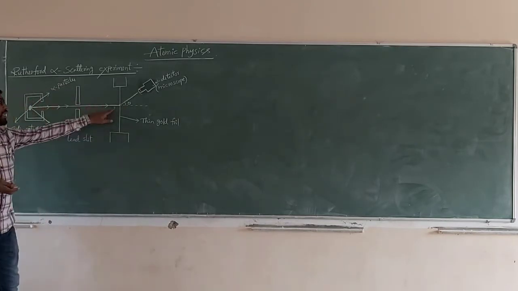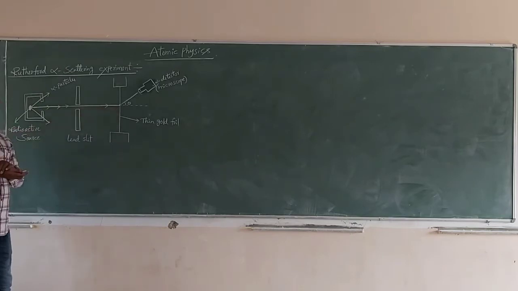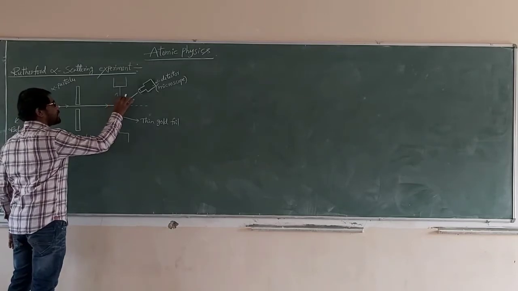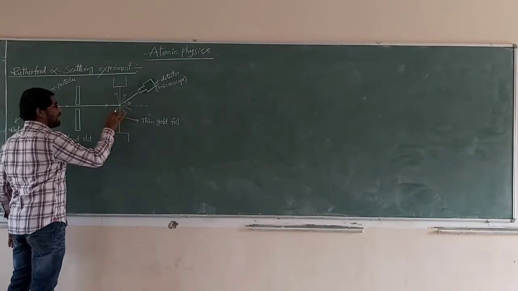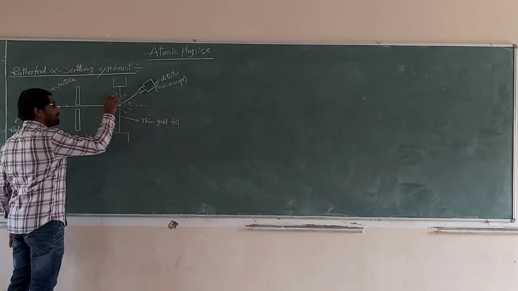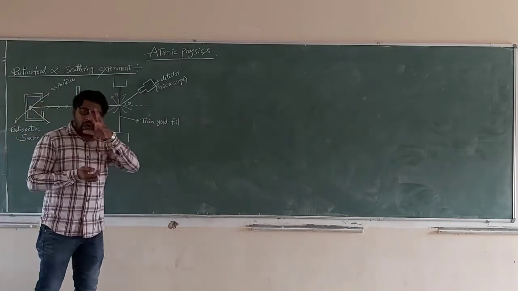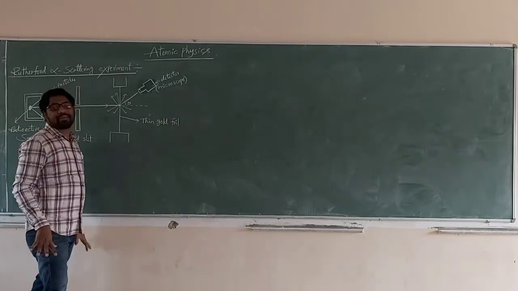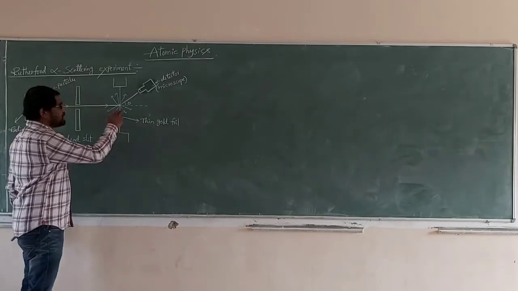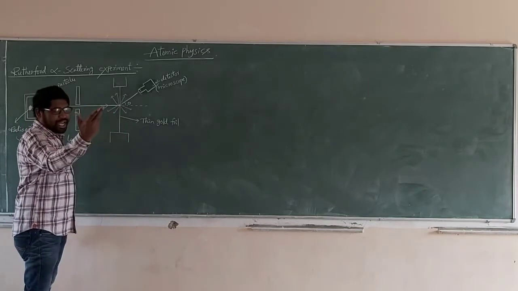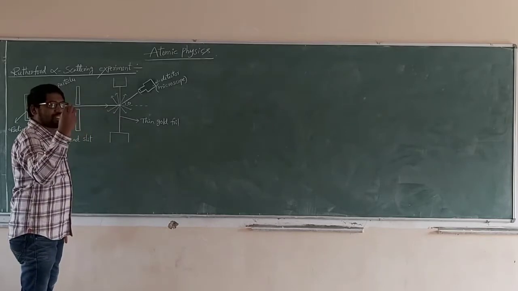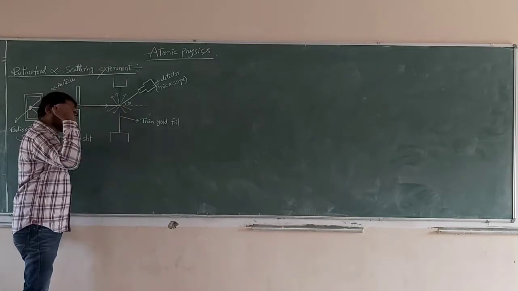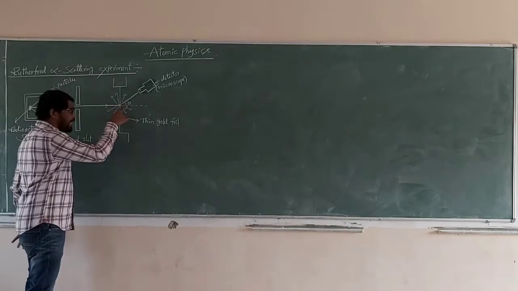On collision with the gold foil, the alpha particles are scattered in different directions. Now the maximum intensity of alpha particles can be detected. This is theta, the scattering angle; the particles deviate from the initial direction, and this deviation is measured by the scattering angle.